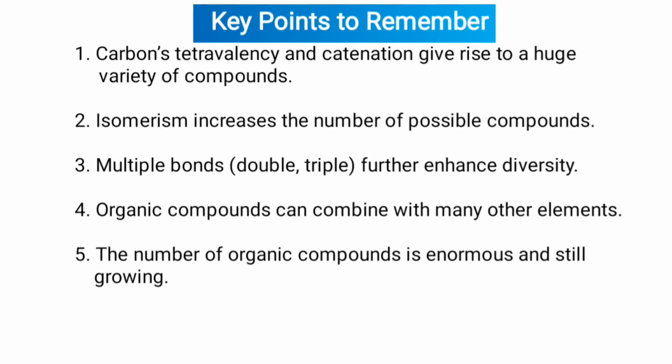Key points to remember. Dear student, the first one is carbon's tetravalency and catenation give rise to a huge variety of compounds. Second one, isomerism increases the number of possible compounds. Third one, multiple bonds, double and triple, further enhance diversity. Fourth one, organic compounds can combine with many other elements. Fifth one, the number of organic compounds is enormous and still growing.